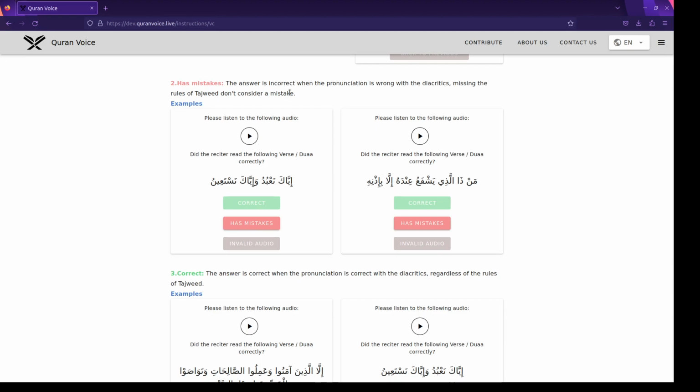No, here we consider only the diacritics and spelling of the characters. But please, brothers and sisters, if there are missing rules of tajweed, for now we don't consider this as a mistake. So we focus on diacritics and characters.